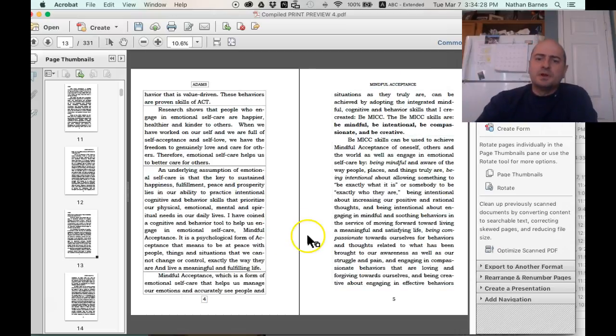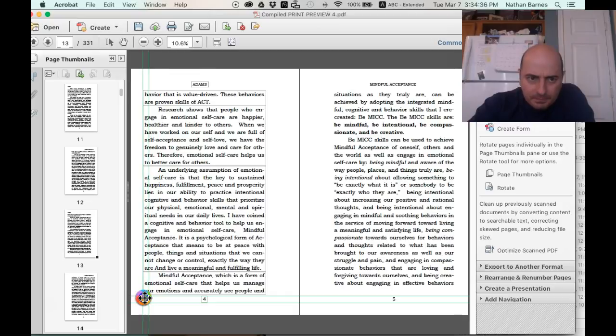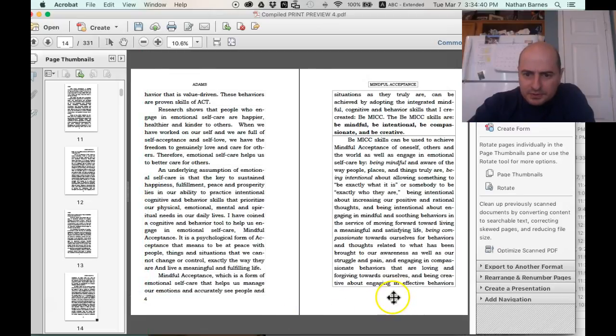So that's what it would look like with your heading centered, and I can move this over here. I'll show you, just so you can visualize these choices.